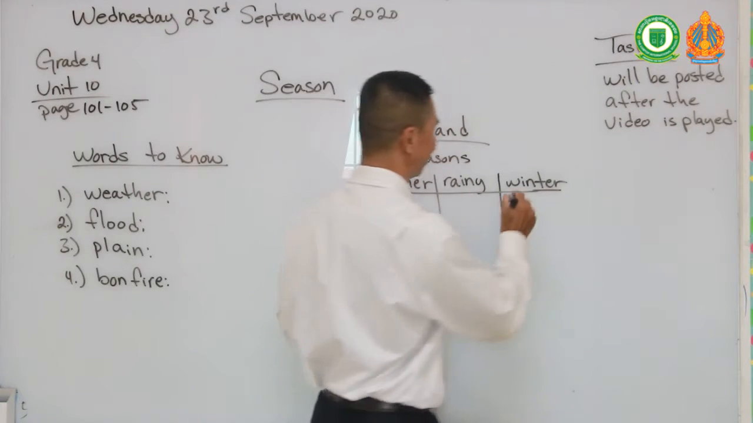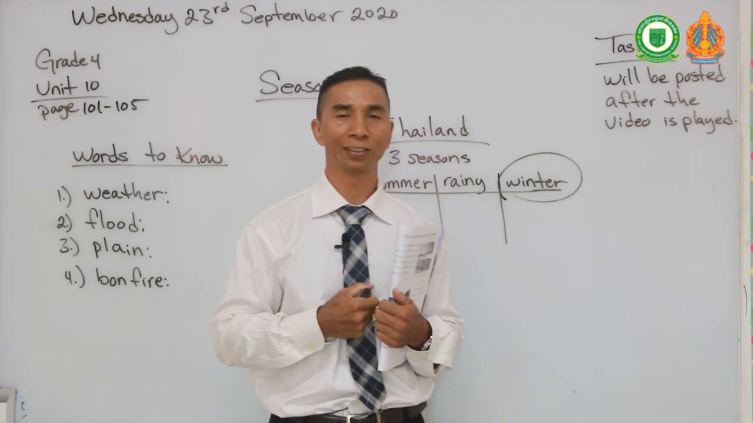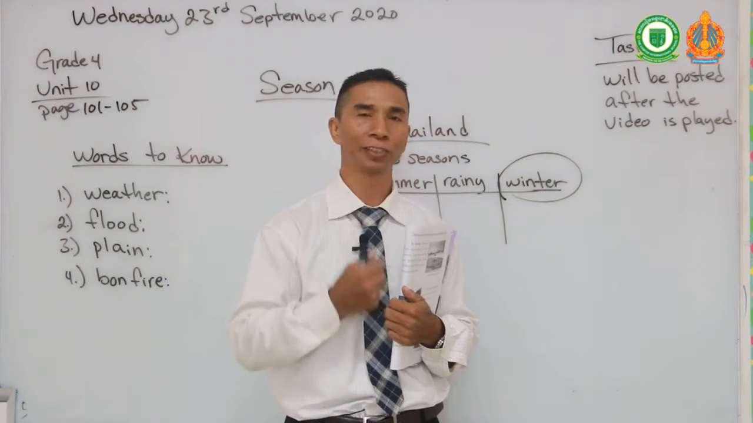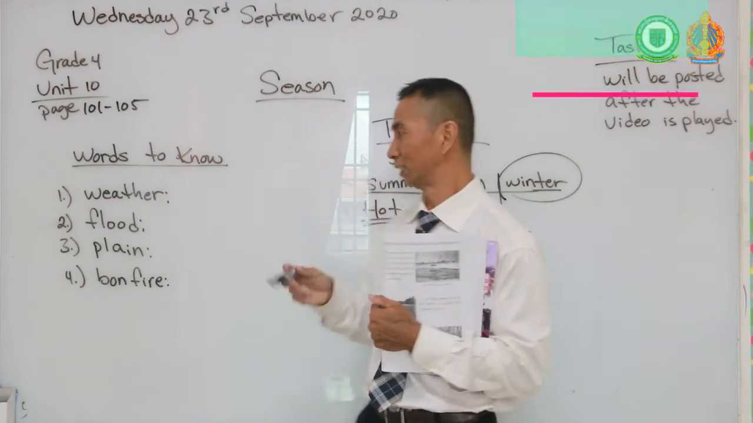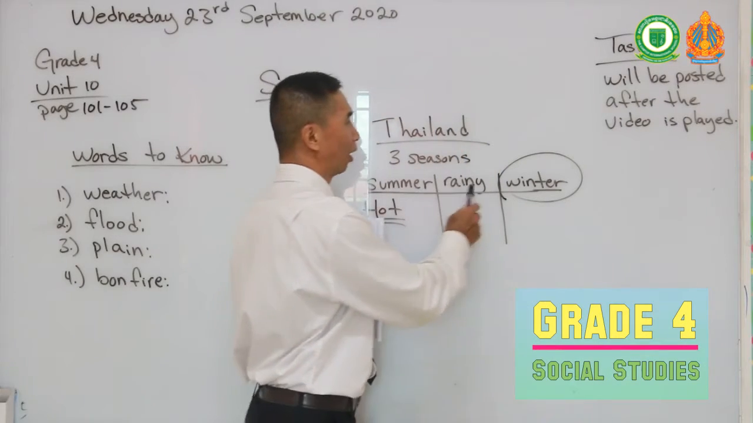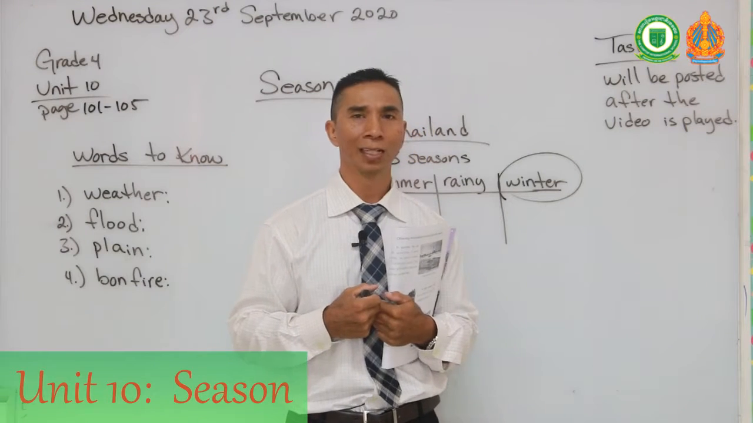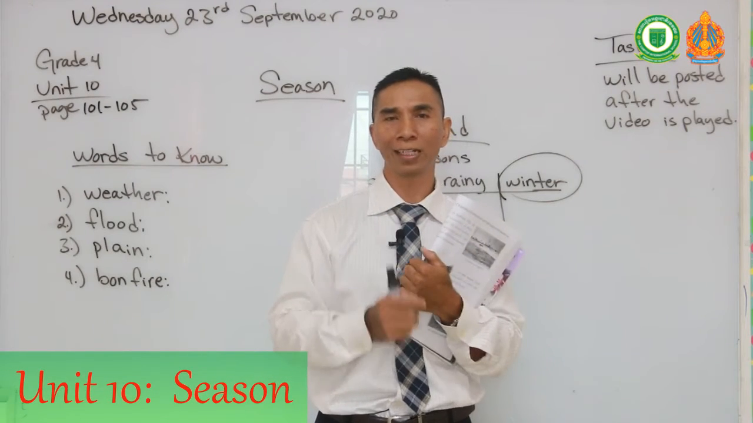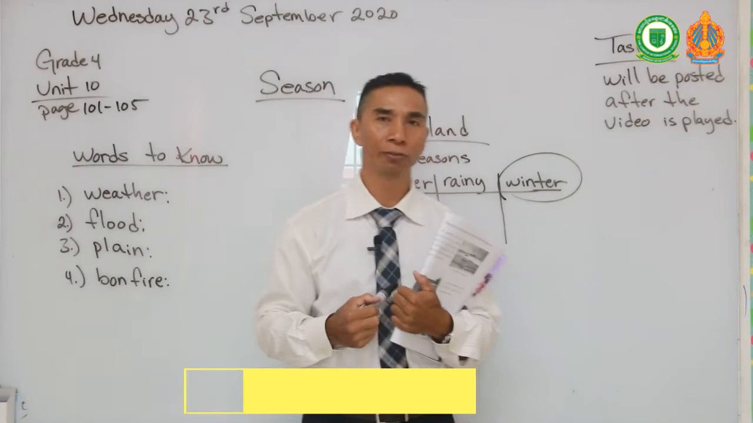And in winter, I know here in Cambodia we do not have a winter season, right? We only have 2 seasons, a hot summer and the rainy season. So we have the 2 seasons. But in Thailand, there are 3 seasons. Why is that, you might ask? Thailand is so close to Cambodia, right next to each other. Why does Thailand have 3 seasons and Cambodia have 2?